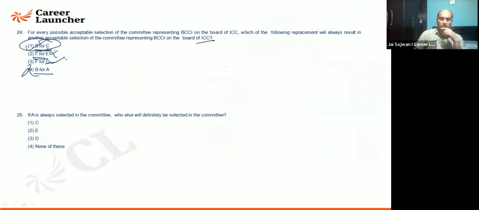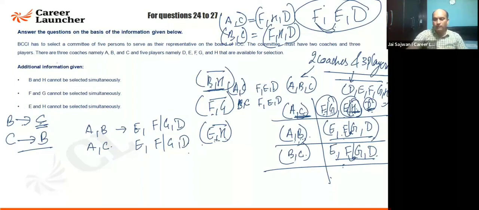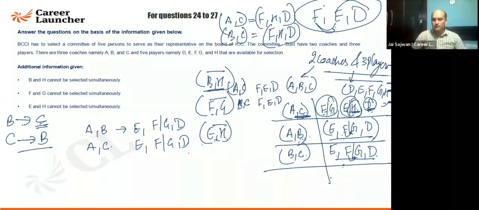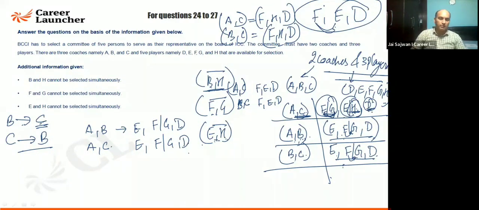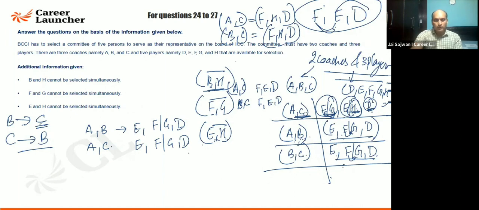Sorry, it is B for C. Means C is going to interchange with B. I know with C, H is going to come, but if you are interchanging it, then H does not come. That's why the first one will not be answered. Fine. So the answer here is F for G. I think it is clear. Because out of F and G, one of them is certainly going to come. Look at this. So I can say they can interchange. You can replace F with G anytime. There is no such constraint given here. Fine, everyone. Sorry, it was B for C that was given. It was not given B to C. Fine.